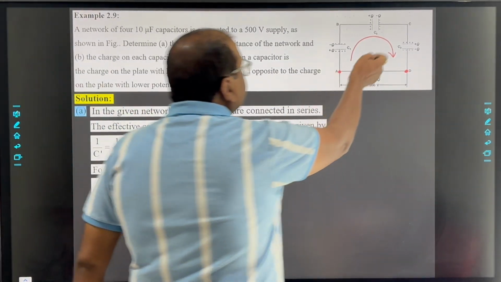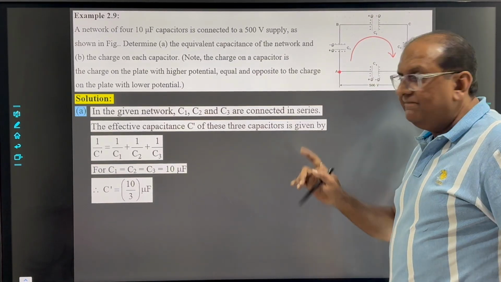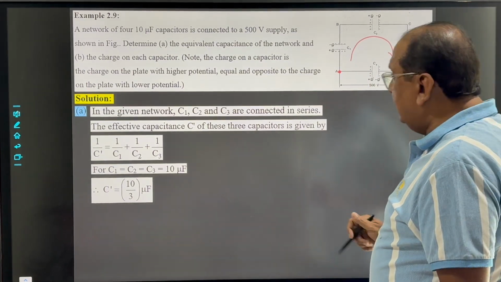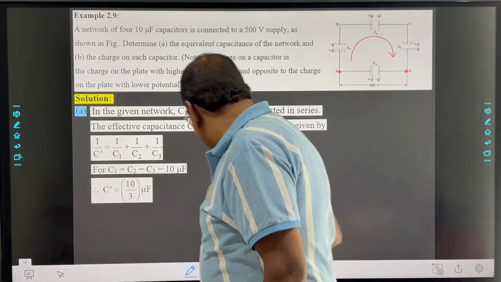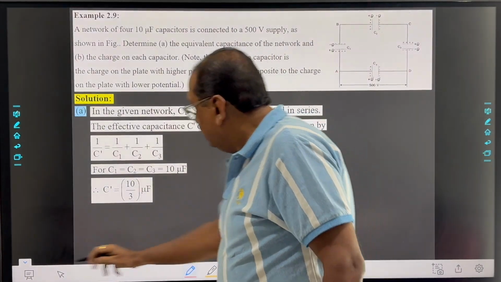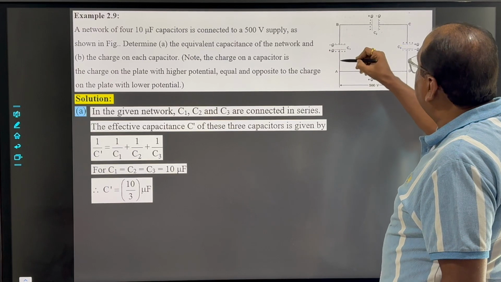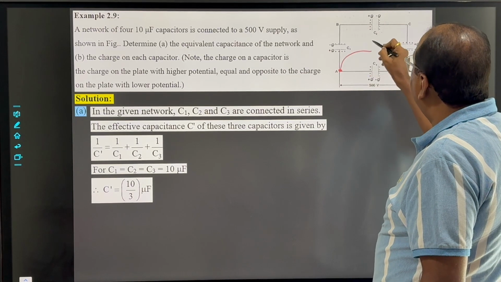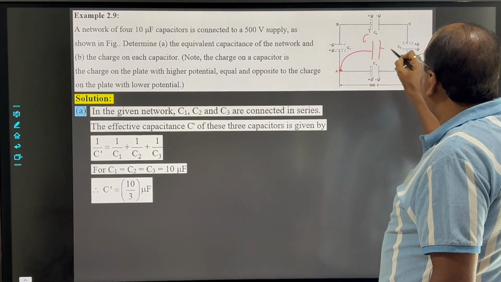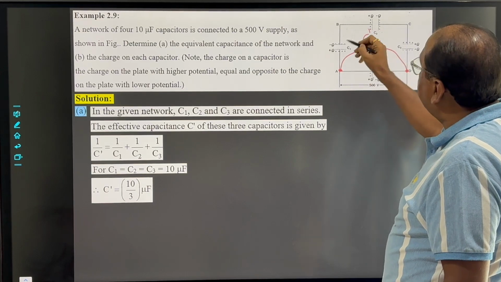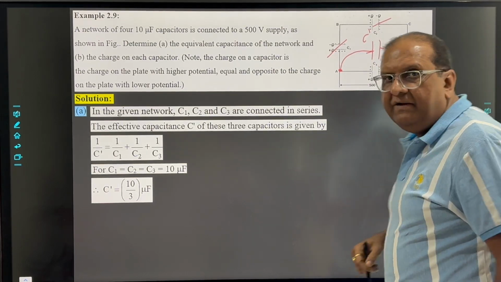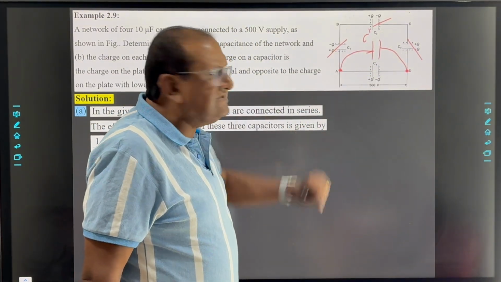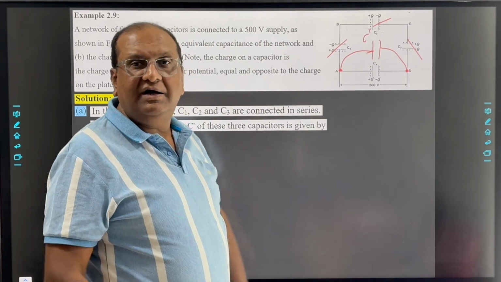Now if these three capacitors are replaced by only one capacitor having capacitance equal to C dash, see here, suppose these three are replaced by only one capacitor with capacitance C dash. Now these three are removed. So we can understand this thing: this C dash and this C4 are parallel to each other.